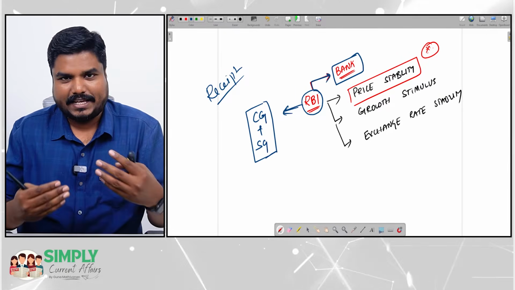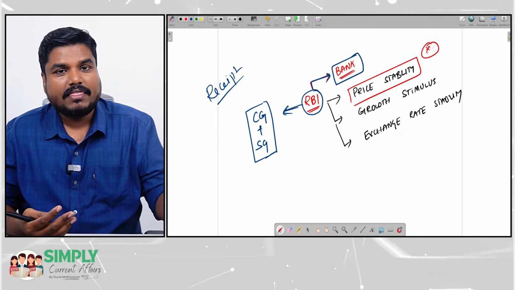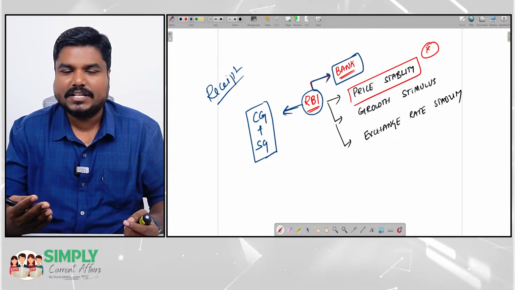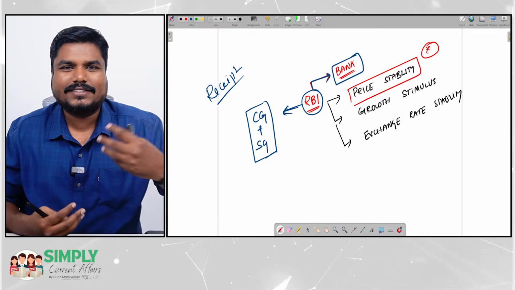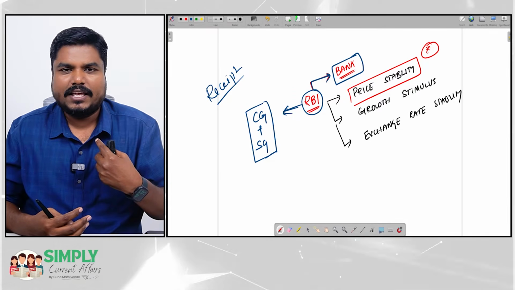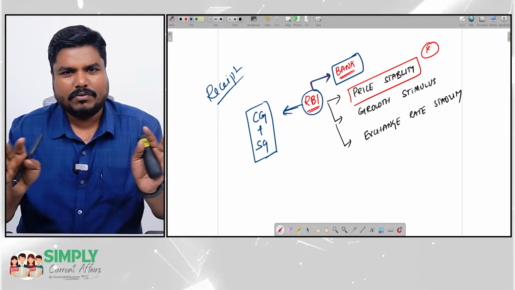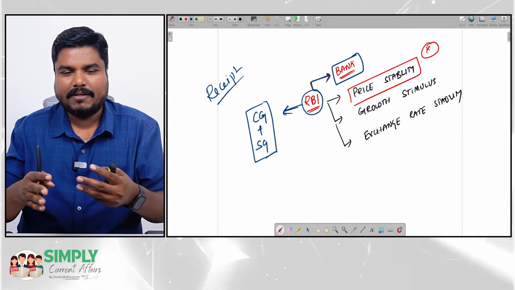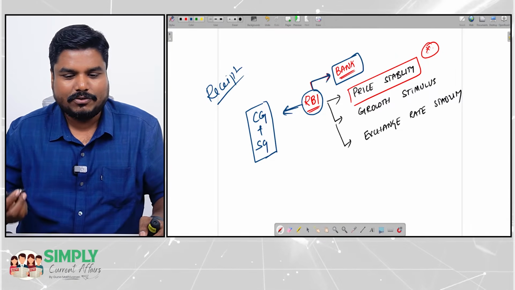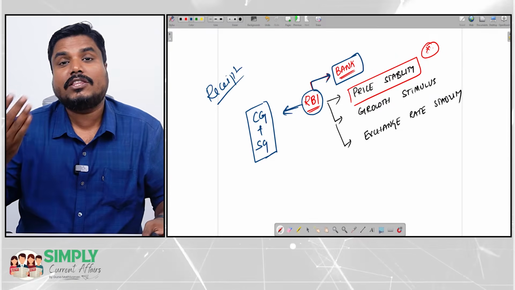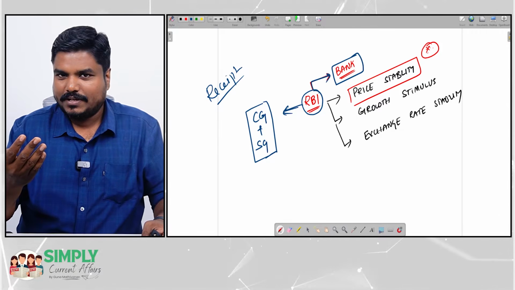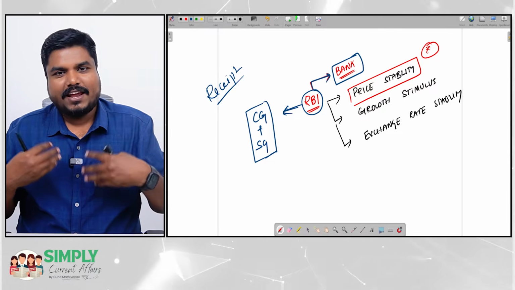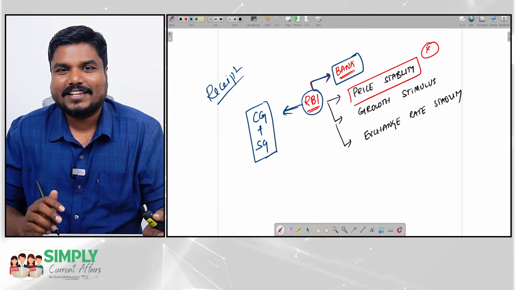Sometimes the receipts may not be sufficient to meet the expenditure. Take Guna, who is earning, let's say, 10,000 rupees per month. Every month my expense is 8,000, no problem. Suddenly in some particular month, my expense increases. Guna is earning 10,000, but my expense is 12,000. You would also have faced this, and I have faced it. Like this, the government also will face it.